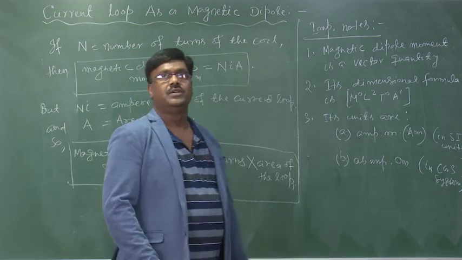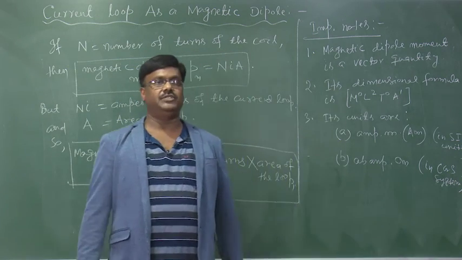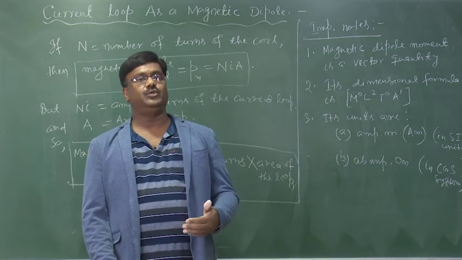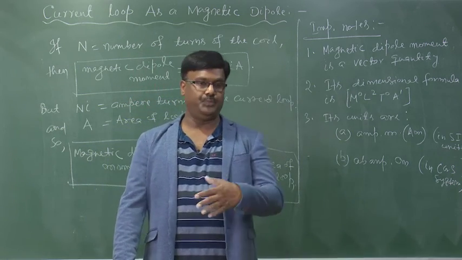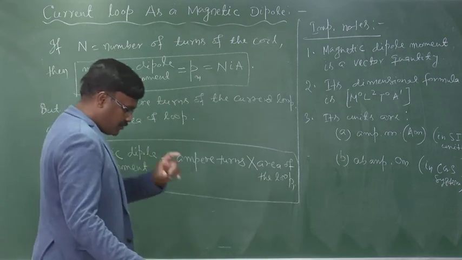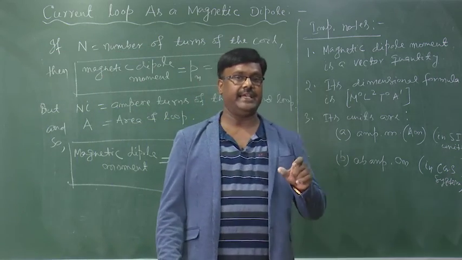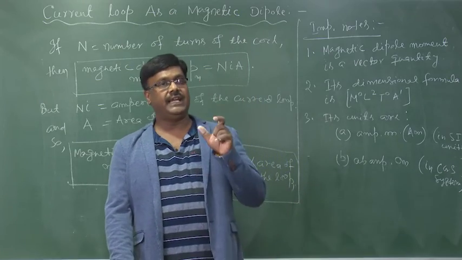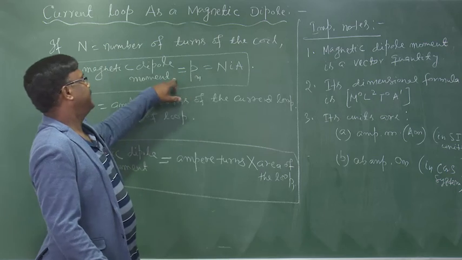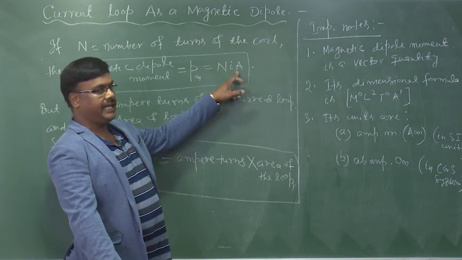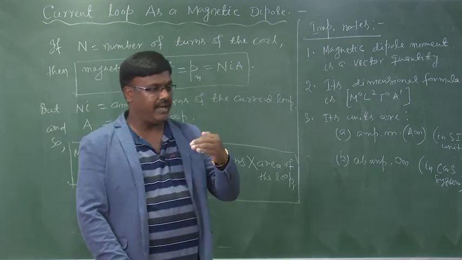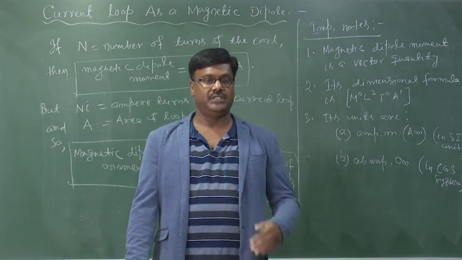Okay. So, it is all about our magnetic dipole due to a current carrying loop, and hence from this we can conclude that a current carrying loop behaves like a magnetic dipole of dipole moment Pm equal to IA for a single turn coil and NIA for a coil with N number of turns.